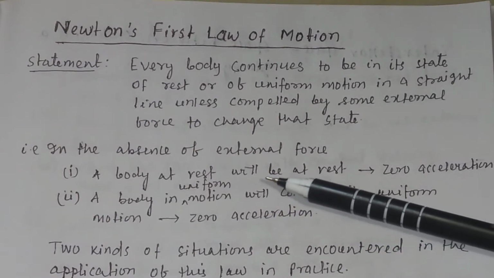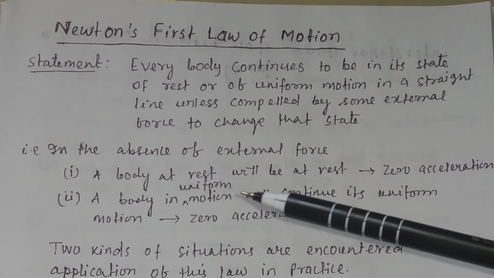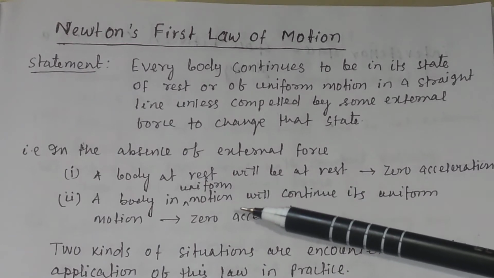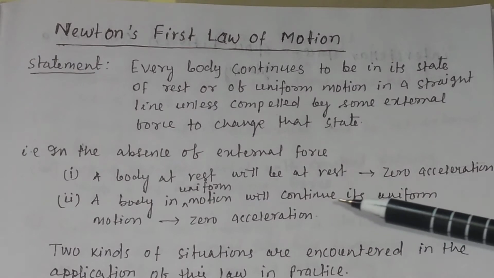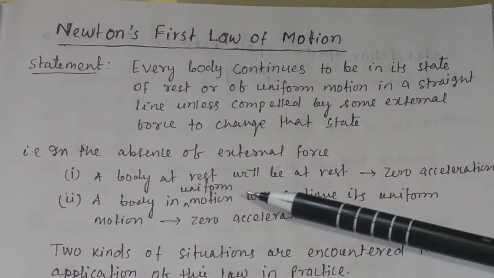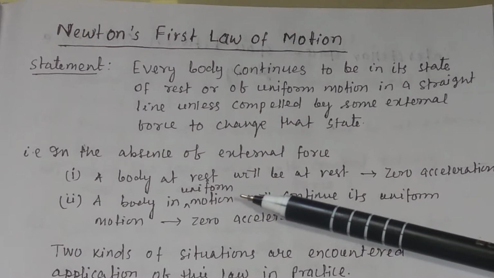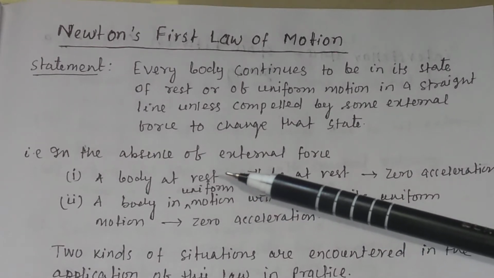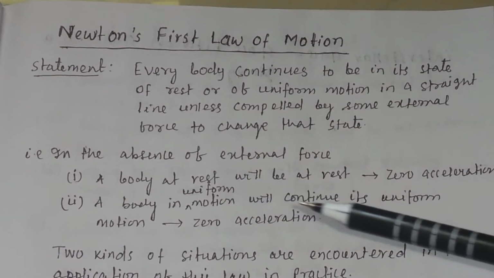That means whether a body is at rest or the body is moving with uniform motion, its acceleration is equal to 0. That means the body is moving with a constant velocity or the body is not moving.